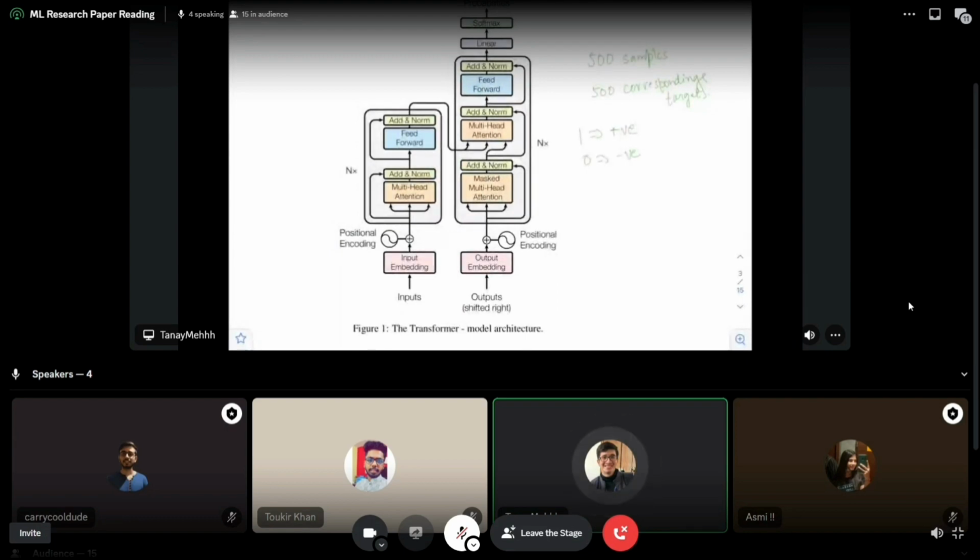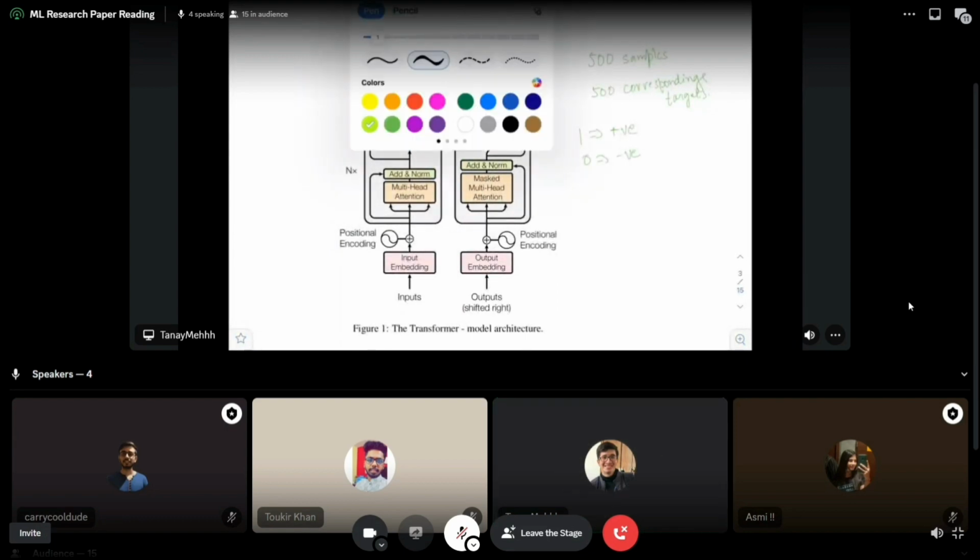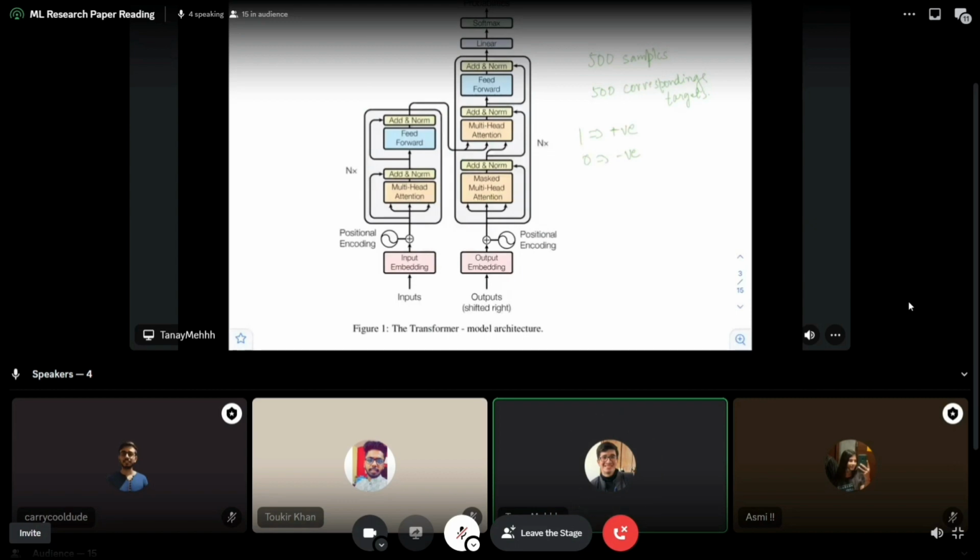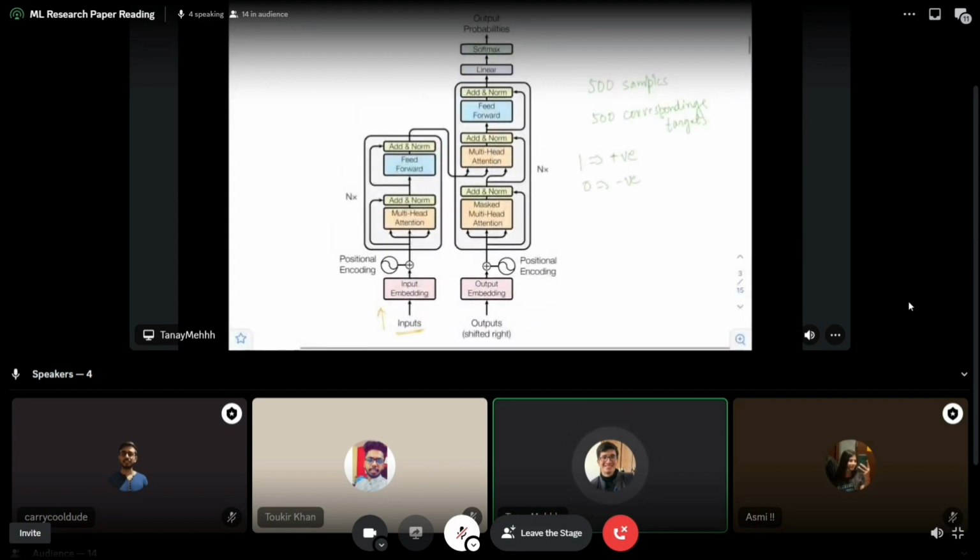Every time, the sample, the input data, is passed to the encoder, and at the same time the output is passed. Actually it's a little more complicated than that. The output is not passed here in the sense that it will be calculated here.